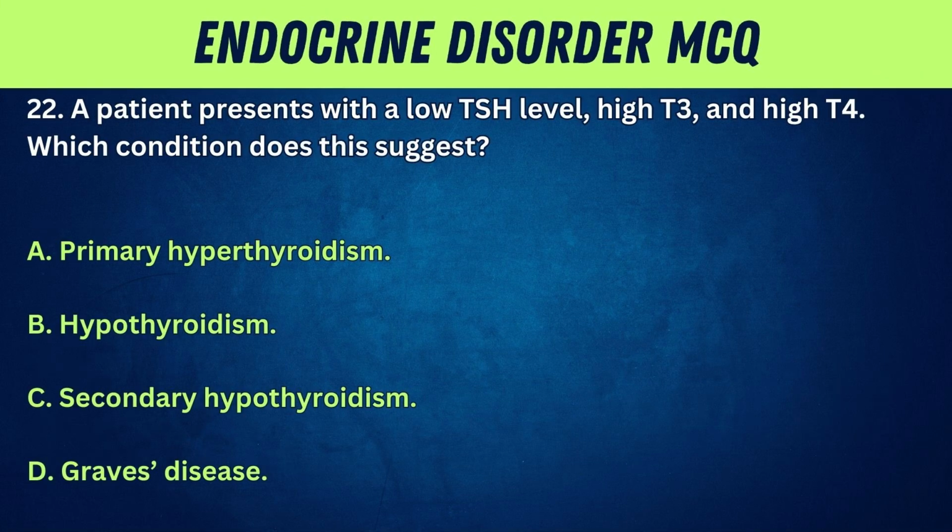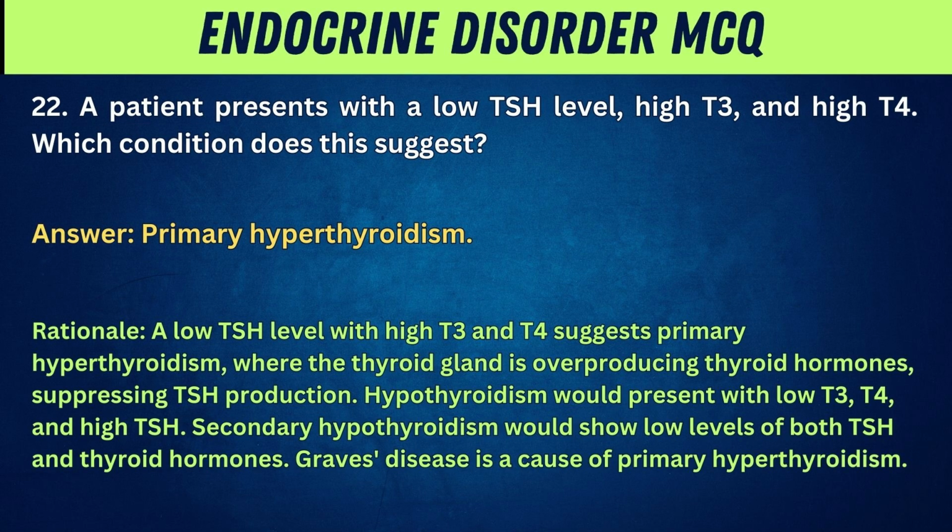22. A patient presents with a low TSH level, high T3, and high T4. Which condition does this suggest? A. Primary hyperthyroidism. B. Hypothyroidism. C. Secondary hypothyroidism. D. Graves' disease. Answer: Primary hyperthyroidism.